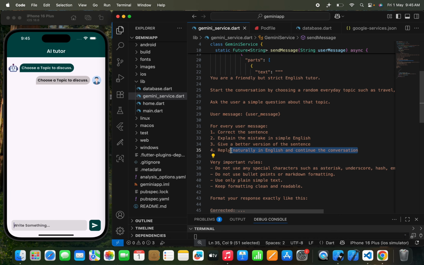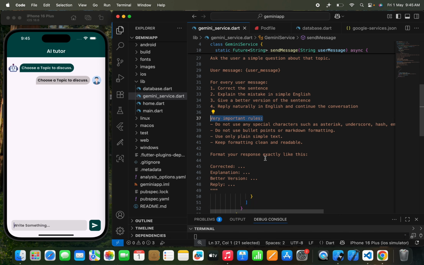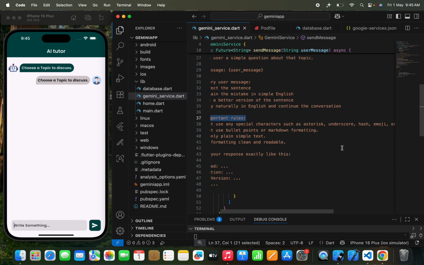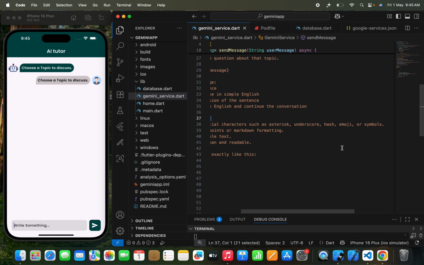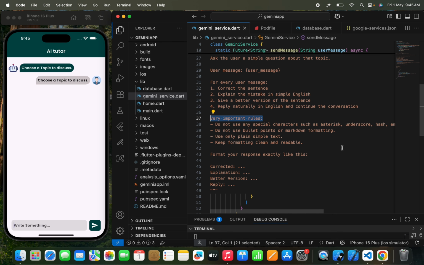Right? Now here you can see that I have wrote that very important rule that do not use any special character such as an asterisk, underscore, hash, emoji, or symbols. You know that once we call an AI API, the data that we get from any AI is in the form of star, hashtag, and all.